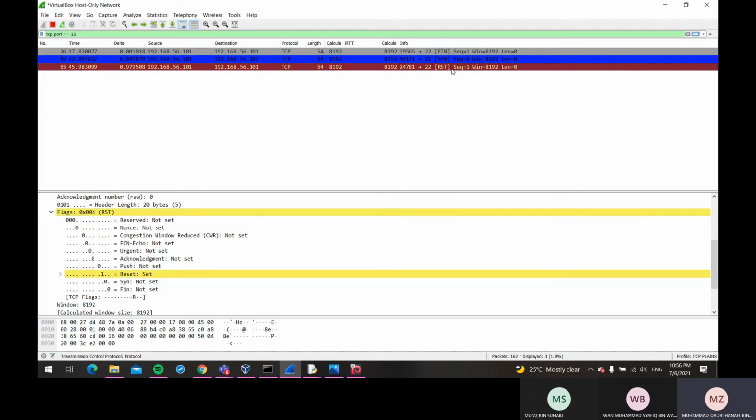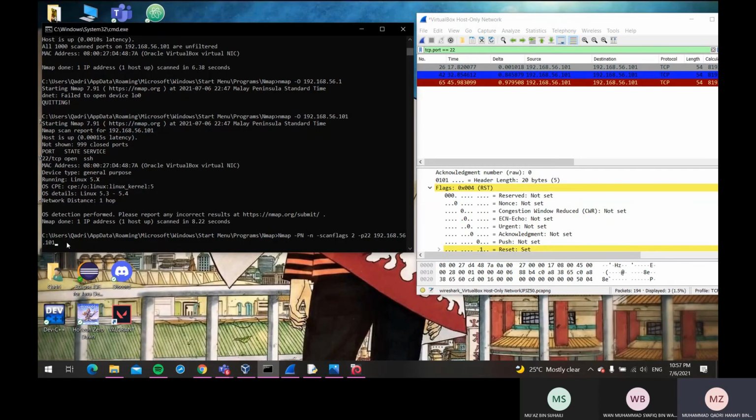And finally, flag number 4 is the RST, or reset. It's sent when something happens and the host wants to terminate the connection. Next, I will use CMD to send a packet with a different flag attached to it.